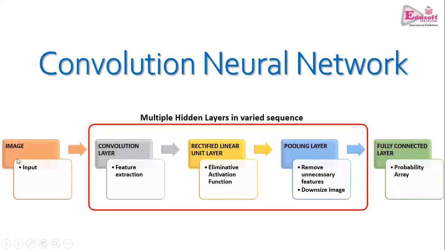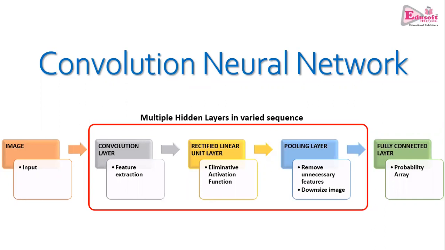The image at one end is the input to the convolution layer. Feature extraction happens by convolving the image with the help of a filter. Then it is given to the rectified linear unit layer. It is called an activation function. It eliminates all the negative values, converting them to 0. Positive values remain as they are. Then that output is given as input to the pooling layer. The pooling layer removes unnecessary features by max pooling or average pooling.